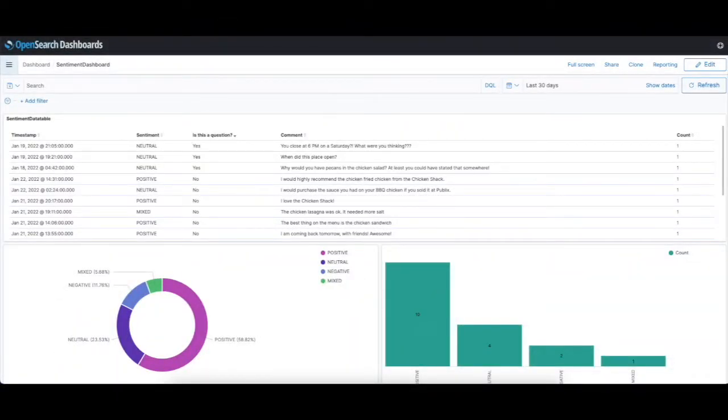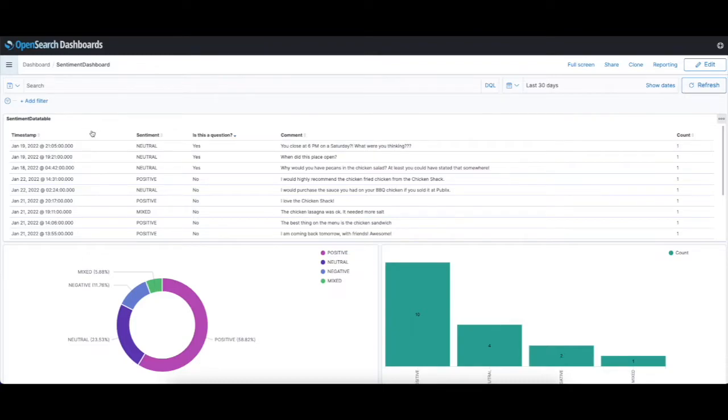So now we're looking at a dashboard of the data, or using the data that we sent over from CloudWatch. So basically, at this point, it's easy to see where we've converted that data into information that we can use.